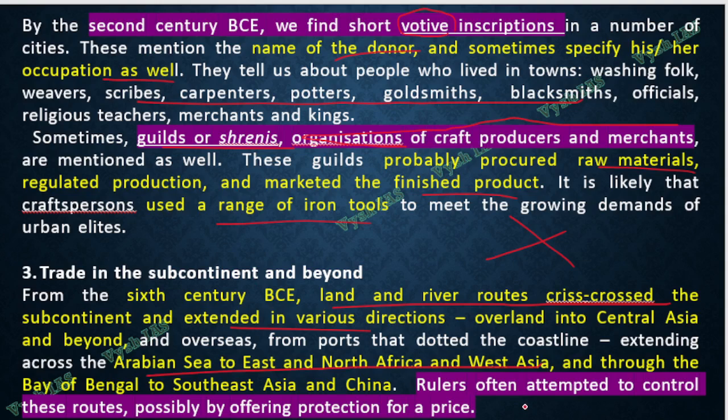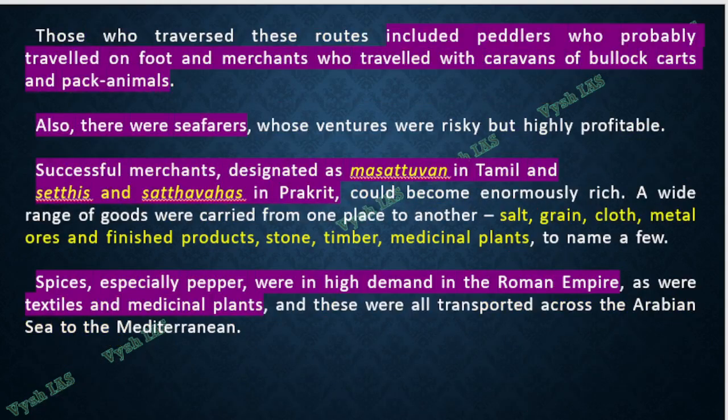So, rulers often attempted to control these routes. What will they tell? They will tell, okay, we will give you some protection, we will give you our army, you can do your trade properly, and like that they will try to control. At a price they will try to control the trade routes, because that is where the entire money and resources are coming in. As I told, there are people who are traveling on foot, or in bullock carts, or in caravans, or with a lot of animals, and even seafarers coming from across the sea.